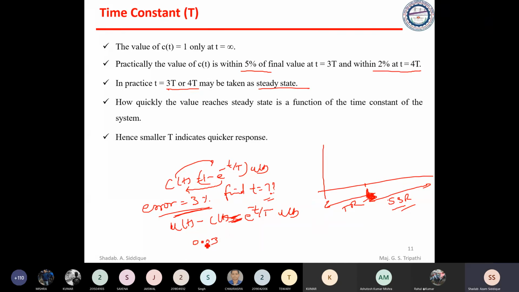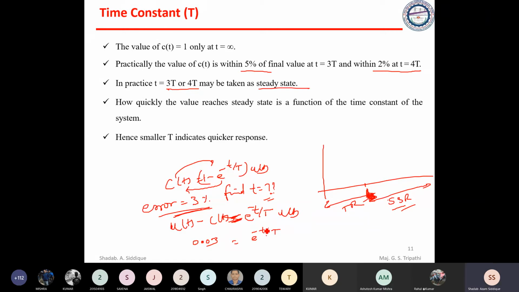0.03, that is in percentage, so we take it as a decimal value, so that will become 0.03, which is equal to e to the power minus t by T, and u of t is of course 1. So try to find the final value.